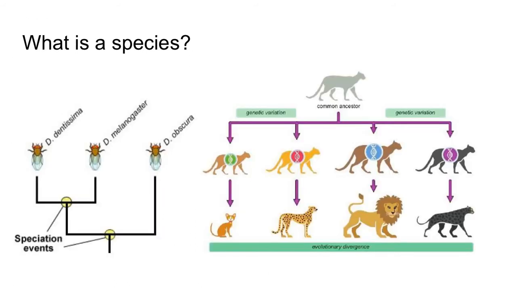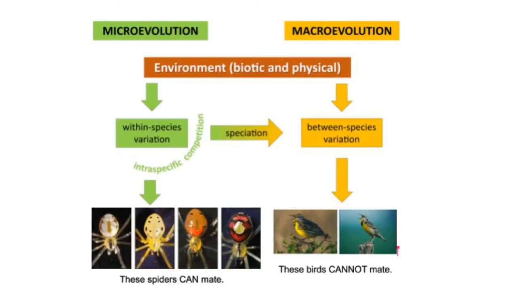So here is a good example of some cladograms, which we're going to learn about soon. These things over here are speciation events that change those species. Here's our common ancestor. We have genetic variation that leads to these different organisms. That is what speciation is. So to review, we have microevolution, that's variation within species, and those produce these spiders that can mate. We have macroevolution, which is variation between species, and those birds cannot mate.